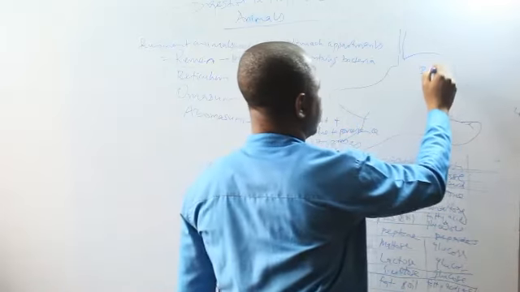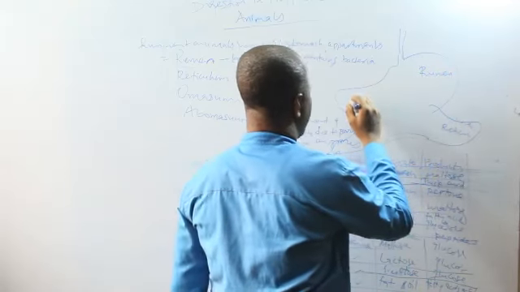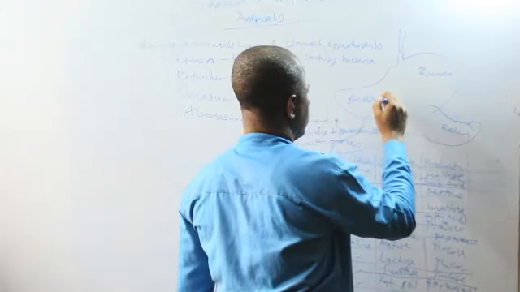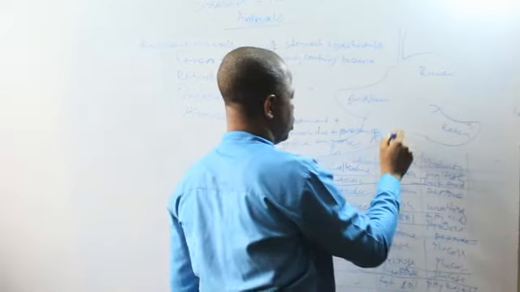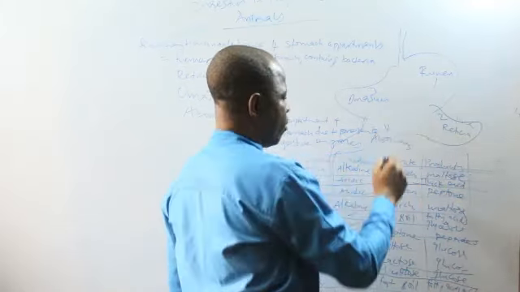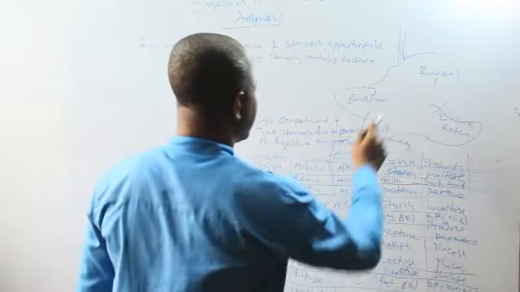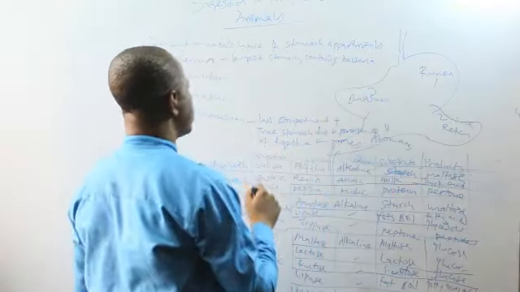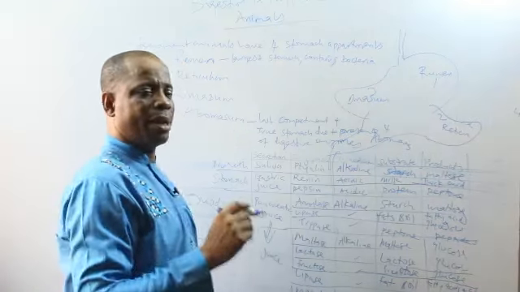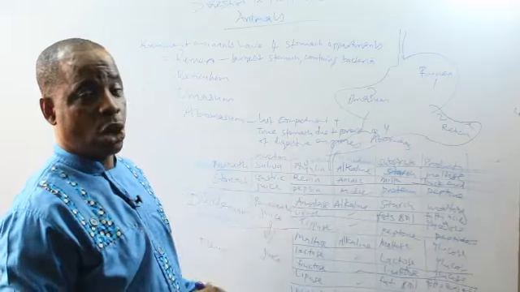This is the rumen, this the reticulum, this the omasum, and this the abomasum, the fourth one. So number 1, 2, 3, 4. Now, the rumen contains bacteria that will act on the cellulose and break it down so that other enzymes can operate on it.